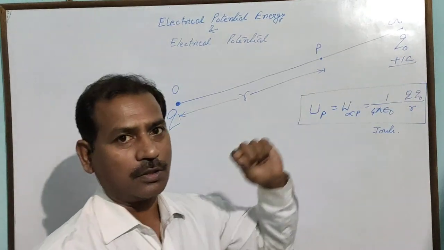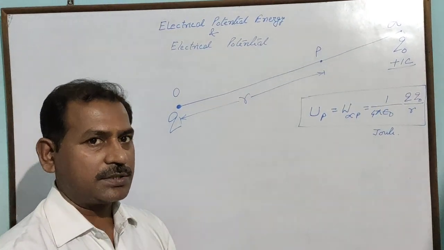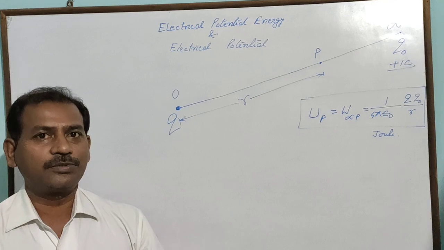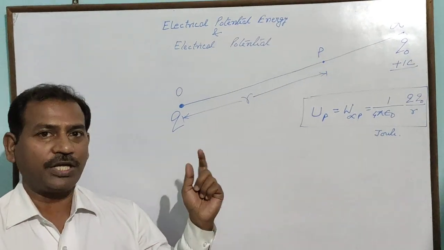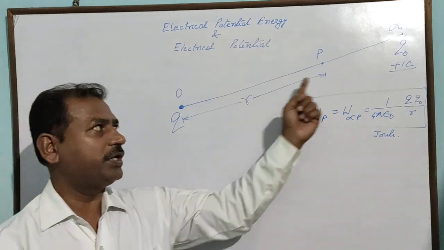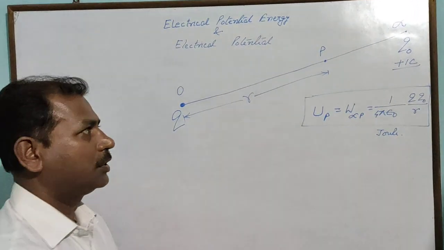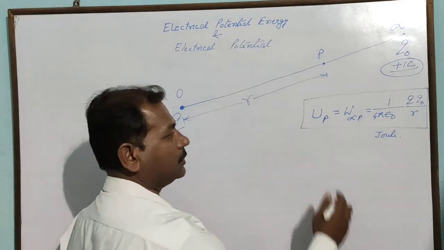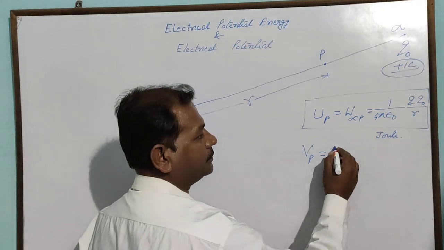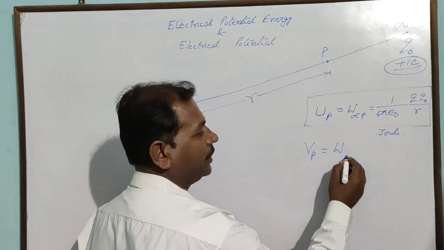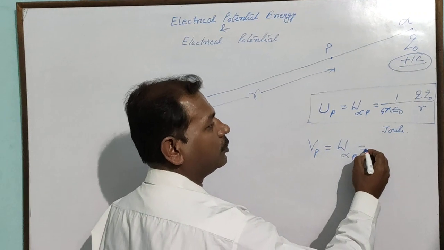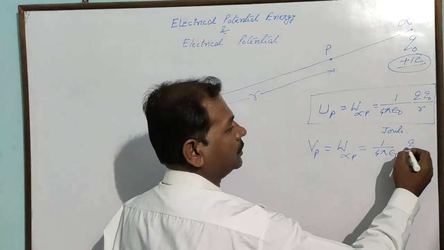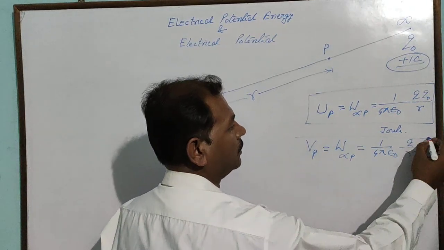That means, how to define electric potential? It is the amount of work done in bringing a unit positive charge from infinity to any point P inside the field region of source charge Q. So, if you are bringing any unit charge from infinity to P, that work done again will be called the potential of that point. The formula for it will be this one.